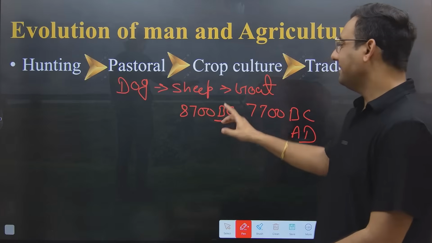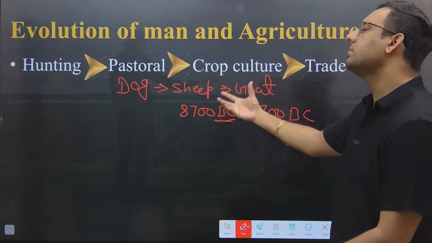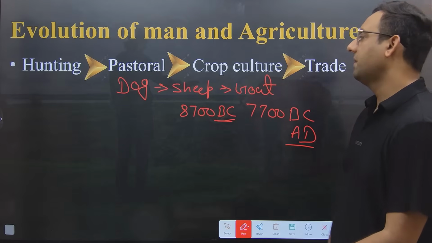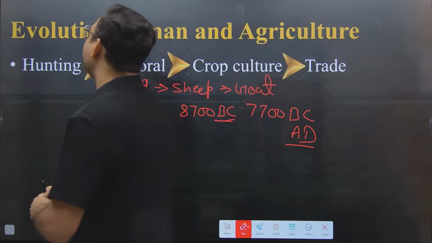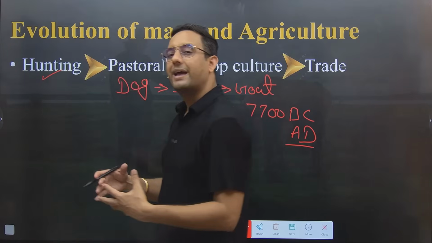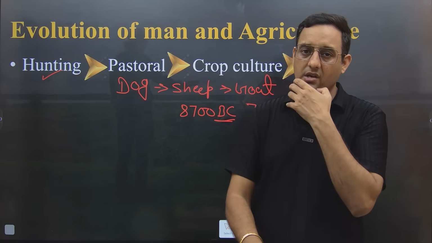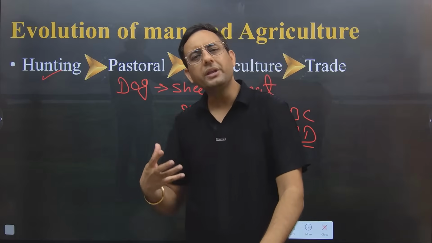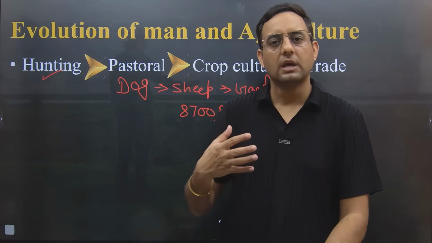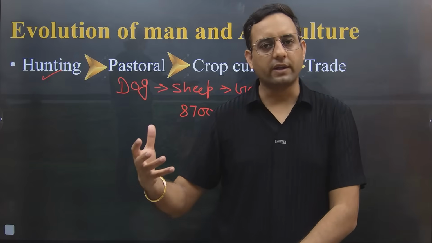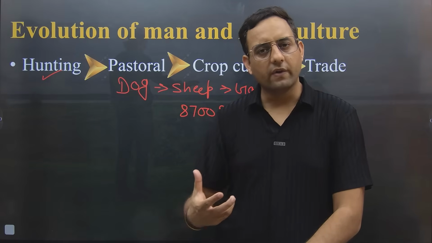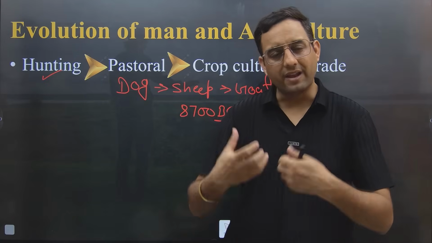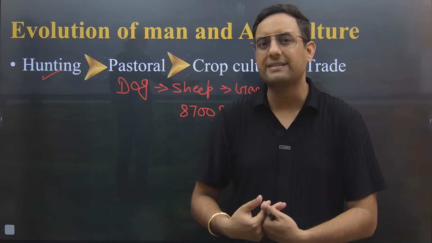Okay. So BC, rearing of sheep was started in 8700 BC, goat was started in 7700 BC, but before we started rearing the animal, the ancient man was in the hunting stage, right? Ancient man was in the hunting stage. So in the hunting stage, what were they doing? Because the ancient man who was in the forest area was dying because of hunger. If he is dying because of hunger, he will have to do something, he will have to eat something to satisfy his appetite.